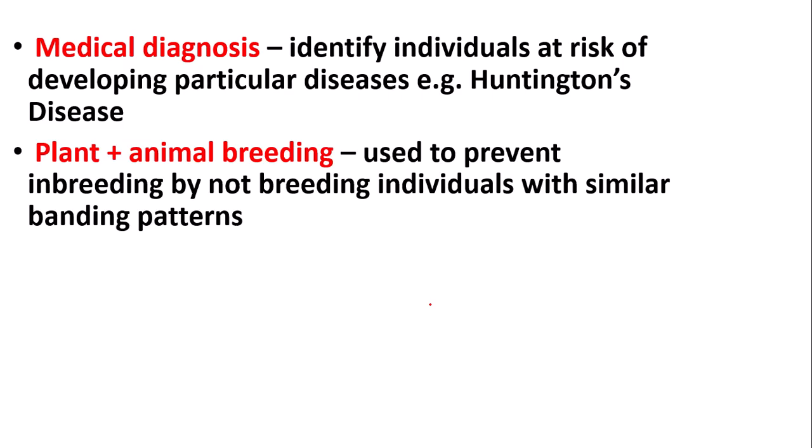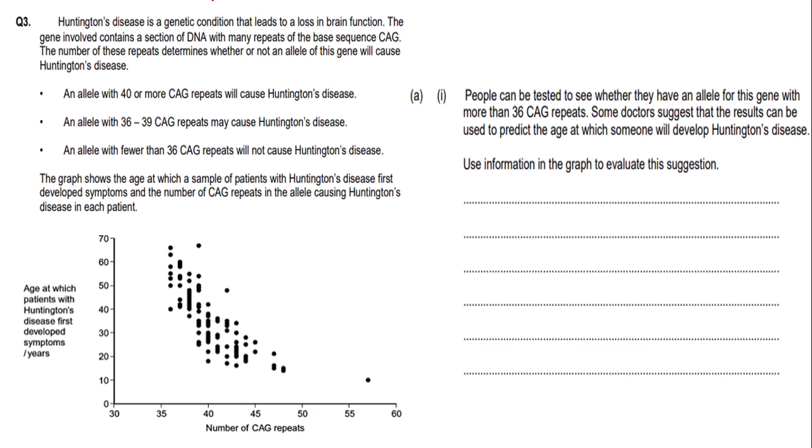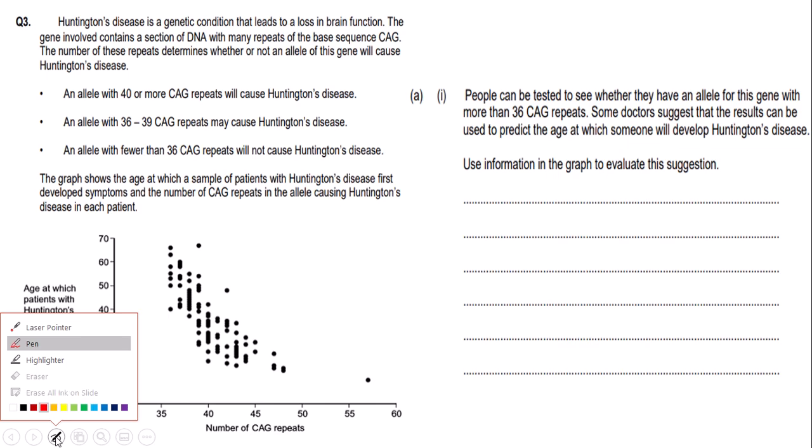Also, profiling is used in plant and animal breeding, because this is used to prevent inbreeding by not breeding individuals with similar banding patterns. Inbreeding would be very, very disastrous, as it would lead to a lower genetic diversity and a higher prevalence of genetic disorders, as closely related individuals are more likely to carry recessive alleles for a particular disease. Right, so that is it for the content, and now I'm going to take you through some exam questions.